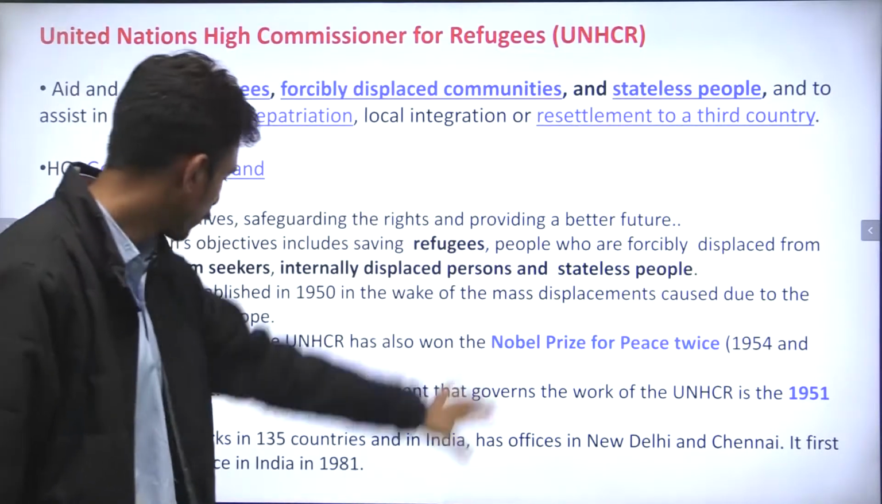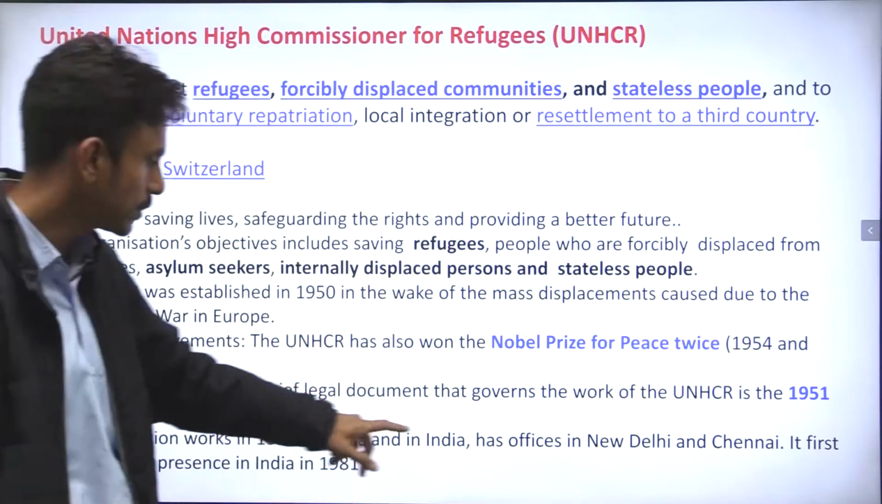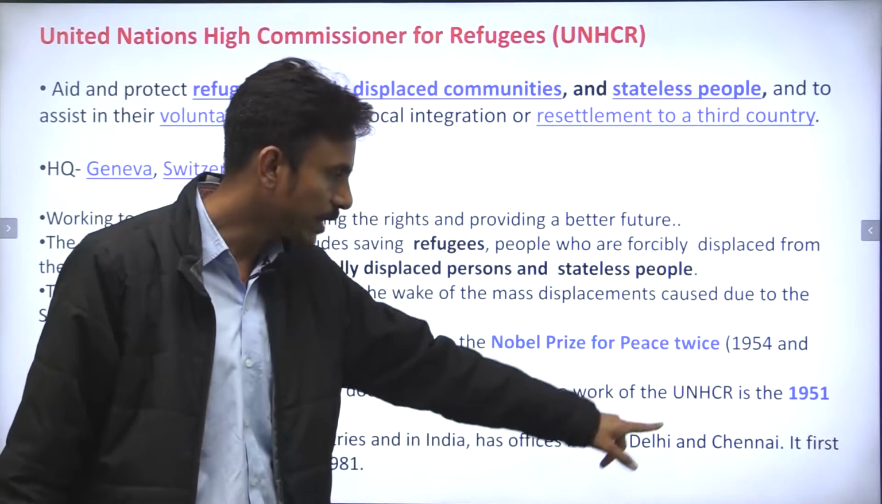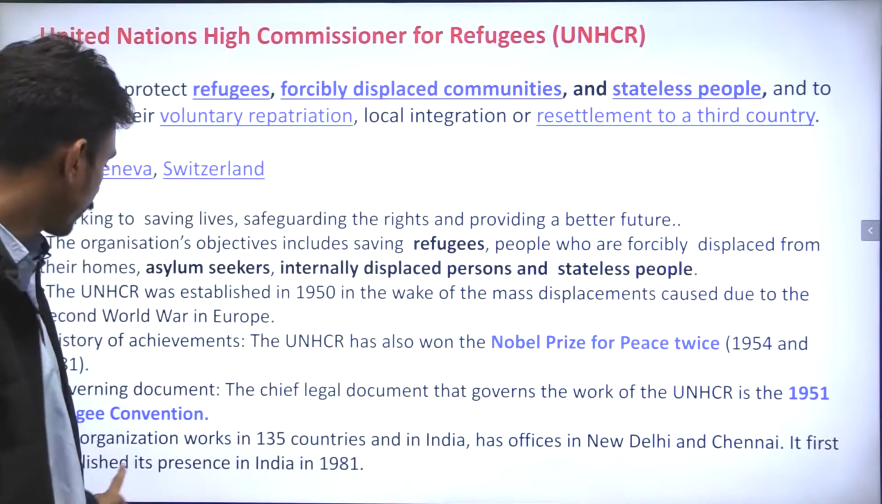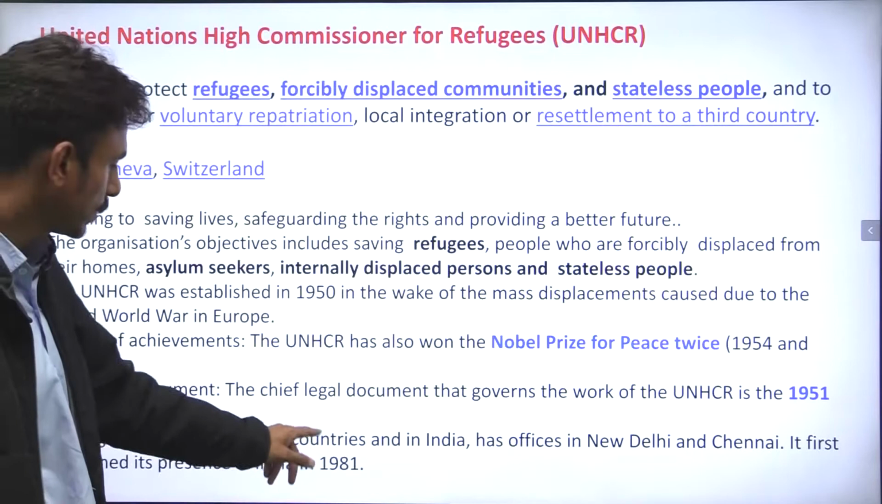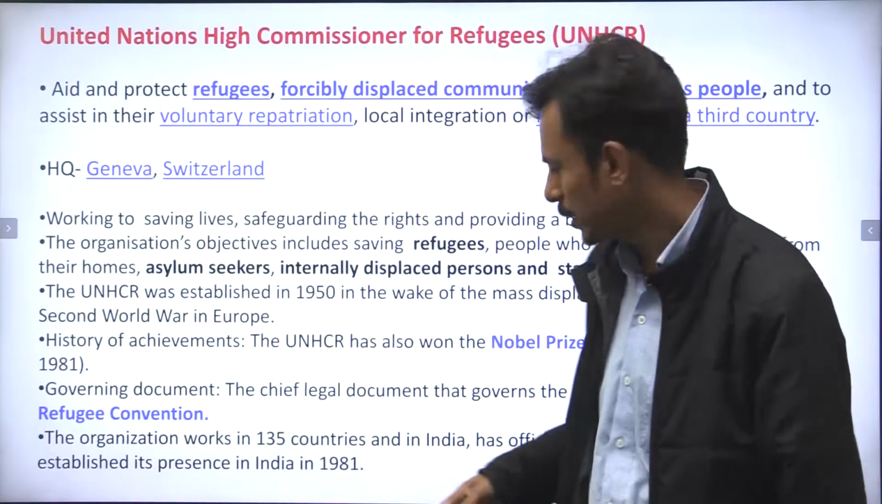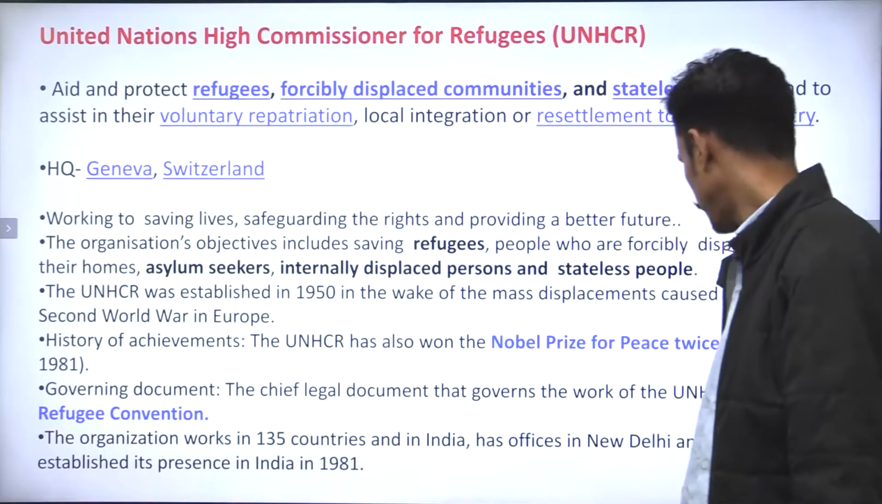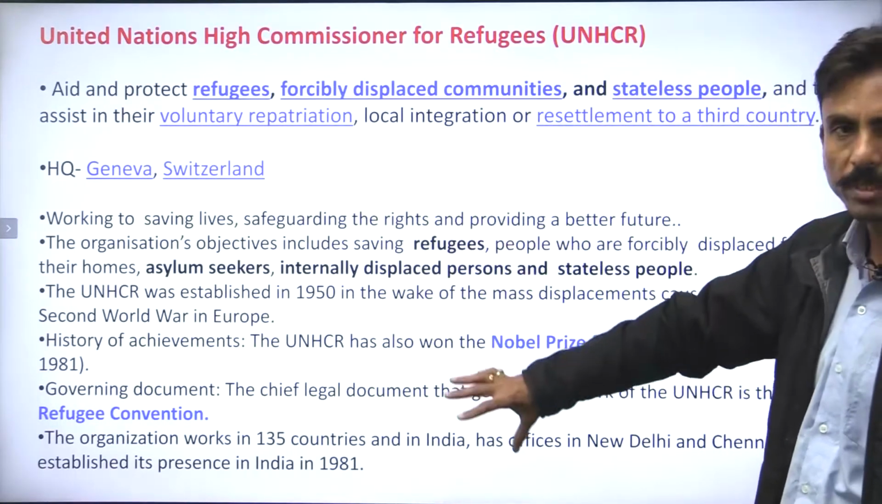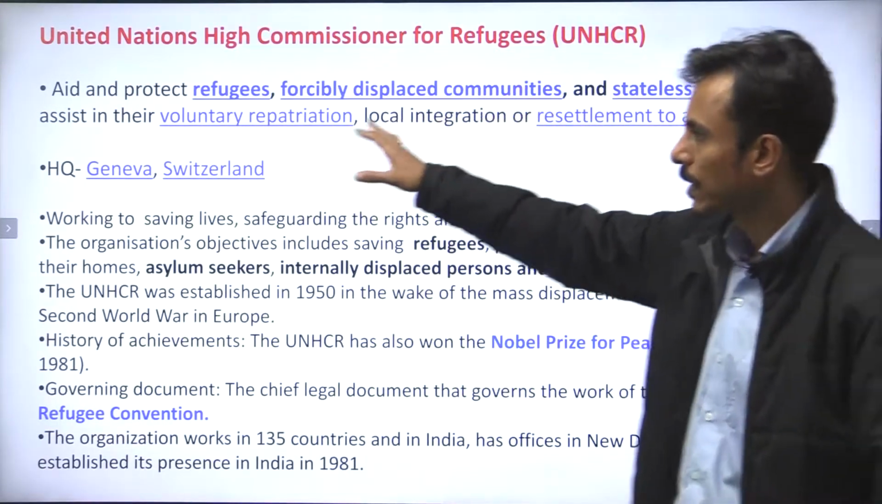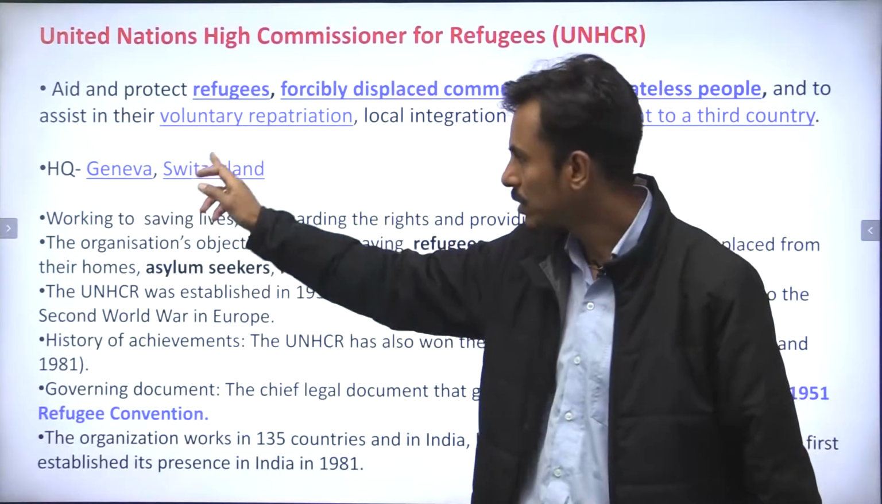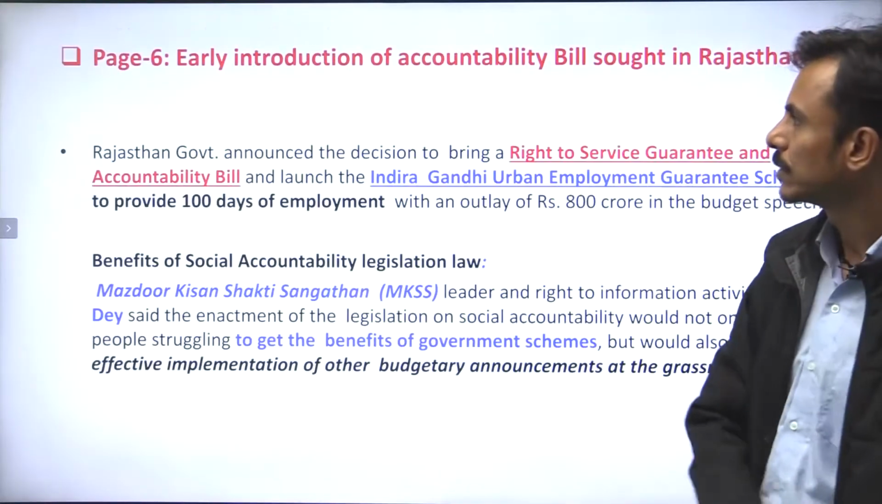It also has offices in 135 nations, and it has offices in New Delhi and Chennai. And it first established its presence in India in the year 1981, right? So it has its regional office in India at New Delhi and Chennai, right? So these are some important details about UNHCR. It is headquartered at Geneva, Switzerland, right?